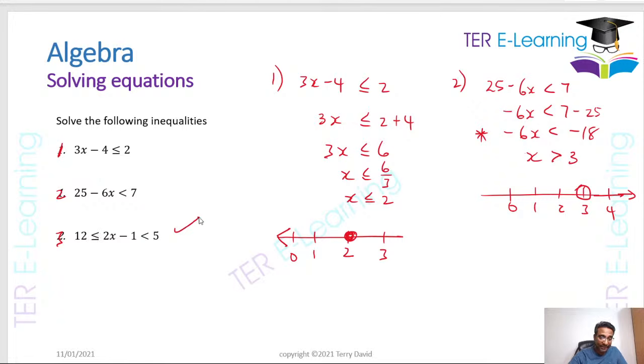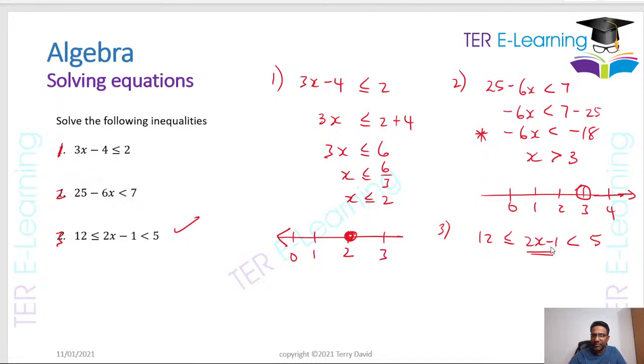And this one here, right? A question like this came recently and some students had trouble working this out. So here's how we do a question like this. So this is the third one. We have 12 less than or equal to 2x minus 1 less than 5, right? So in order to solve this, you realize, wait, I have two sets of signs in this question, right? So don't touch the signs as yet. What we're going to do, we're going to manipulate the middle part here. So you have a minus 1.